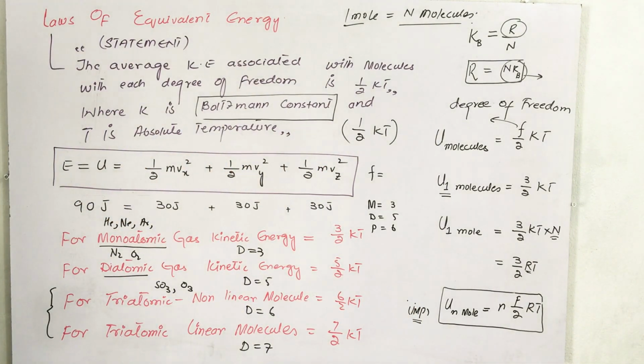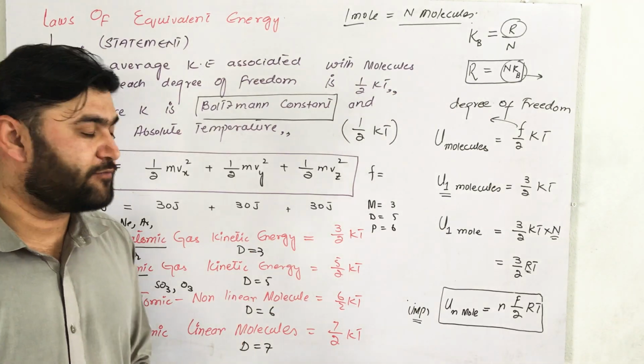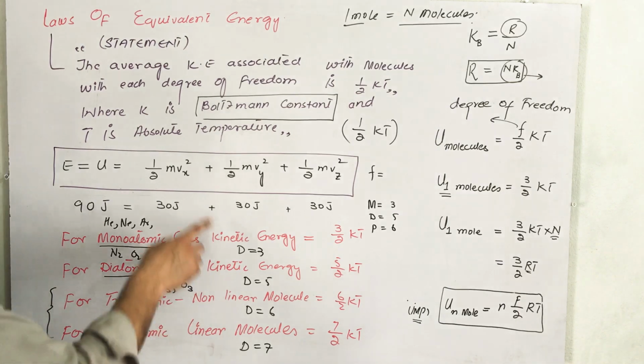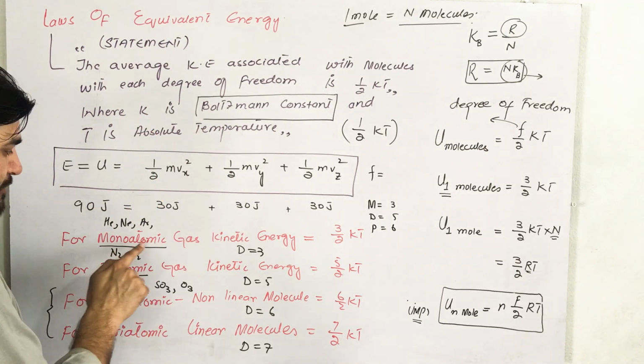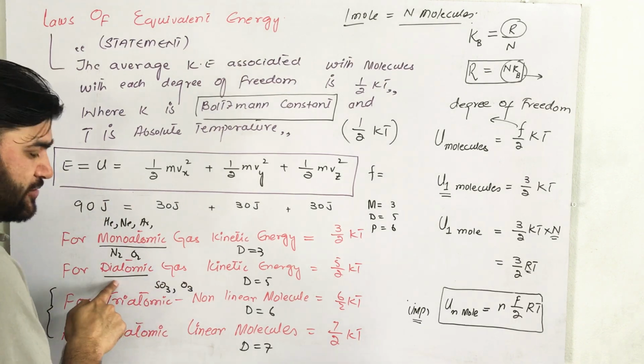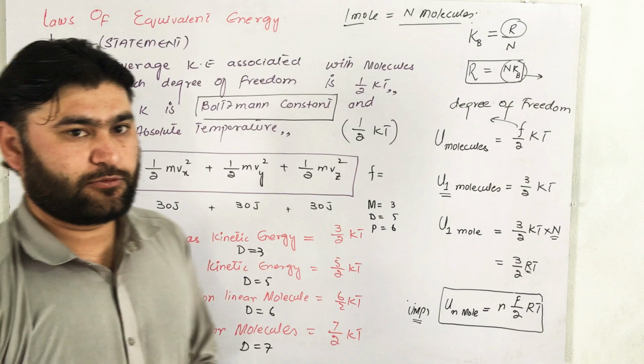So this was the law of equipartition of energy. There is some derivation, but the derivation is not involved in our syllabus. You have to remember the statement, the general mathematical expression, and what the degree of freedom is for monoatomic, diatomic, and triatomic molecules. Just remember these things and your topic will be completed.